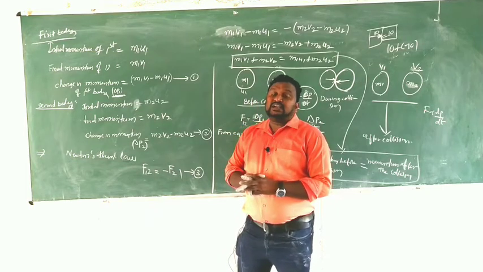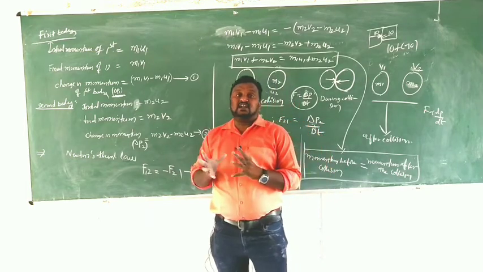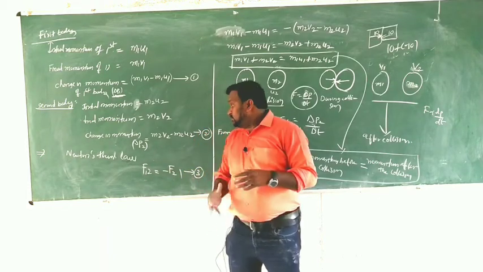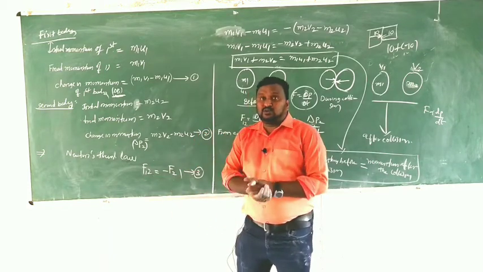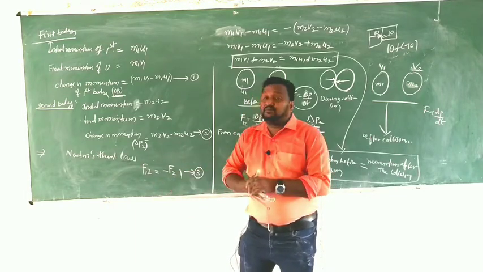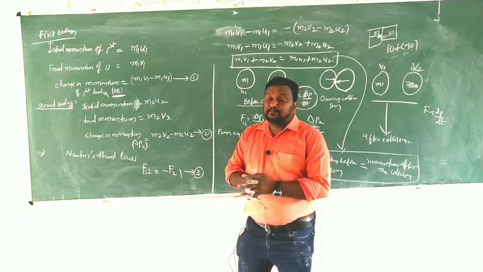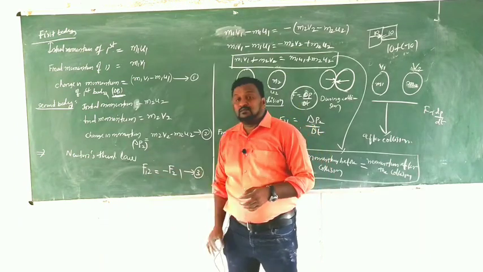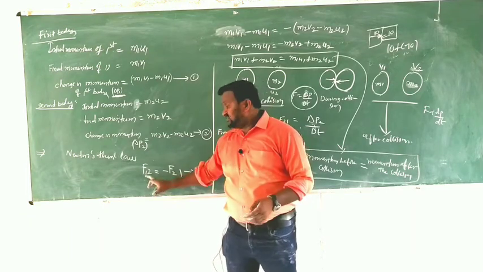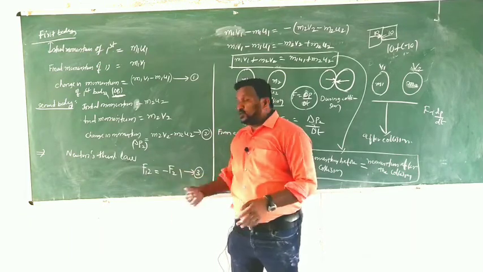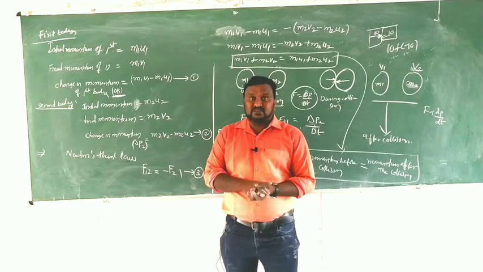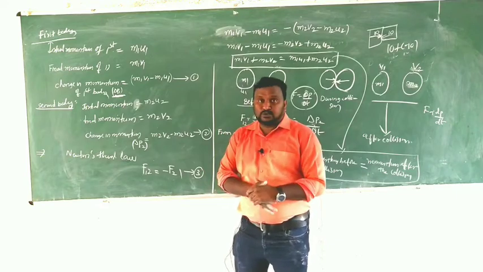After that we are taking Newton's third law, action is equal to minus reaction. According to that we are writing F12 is equal to minus F21, equation number 3. Here F12 means force acting on the first one by the second body, that is F12. And F21, force acting on the second body by the first one, that is minus F21.